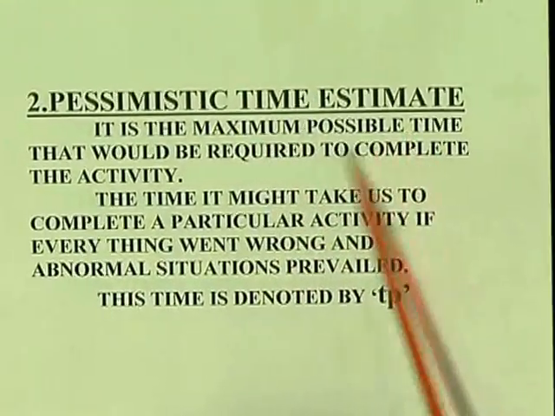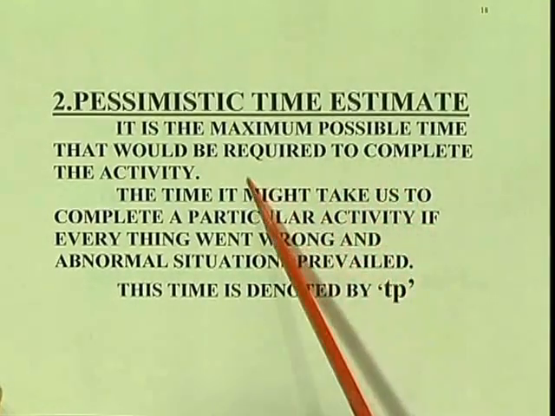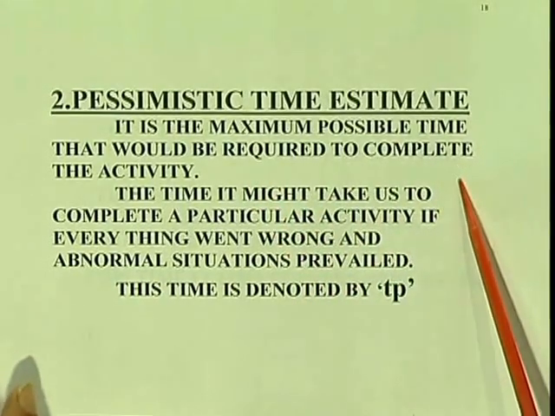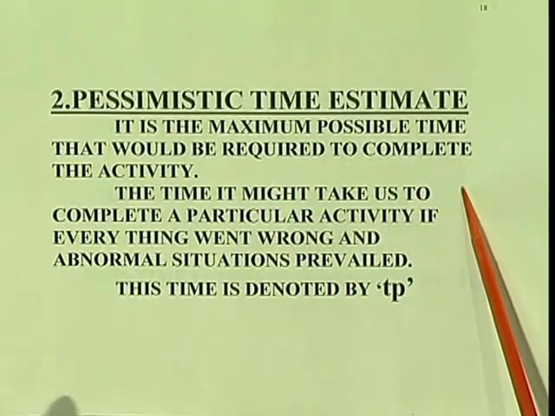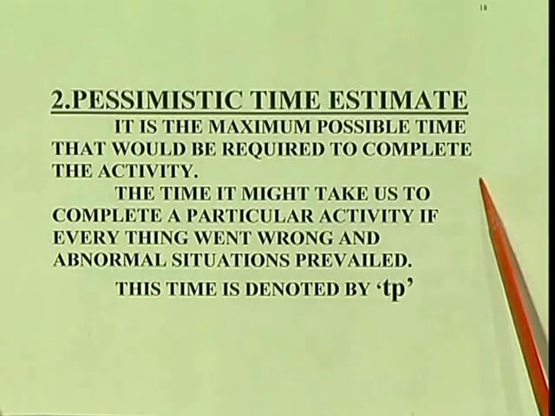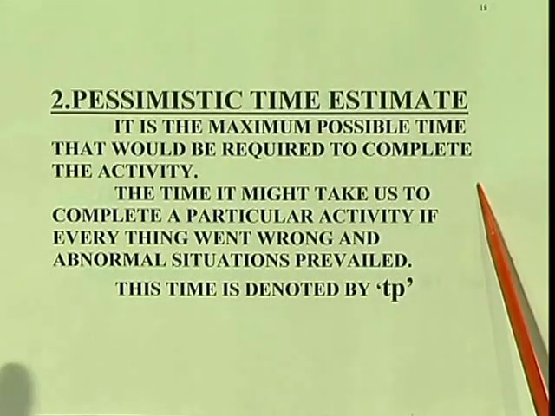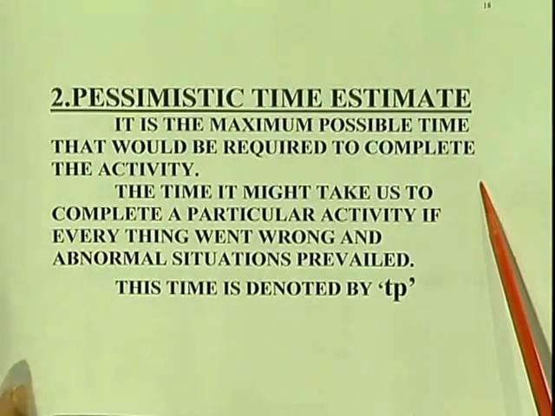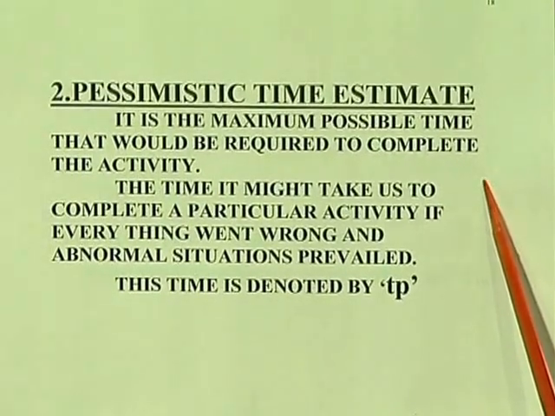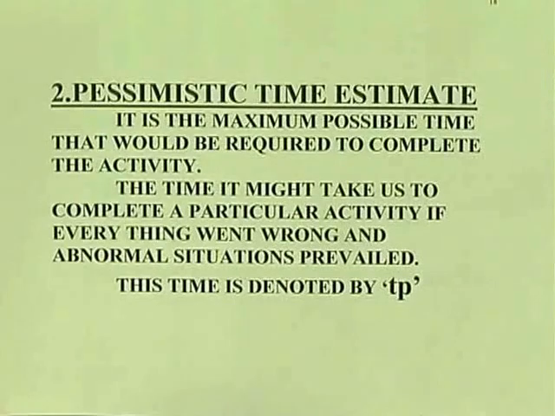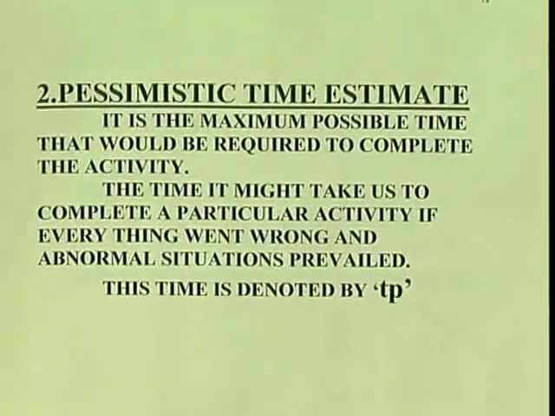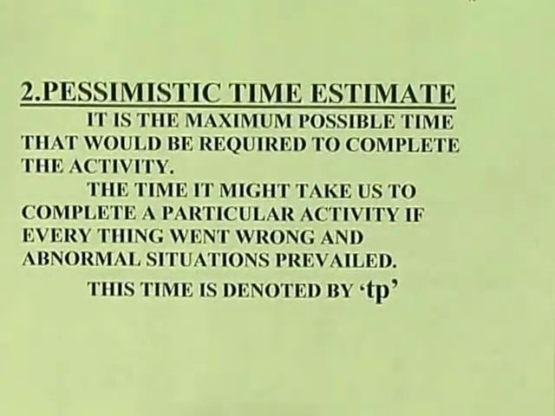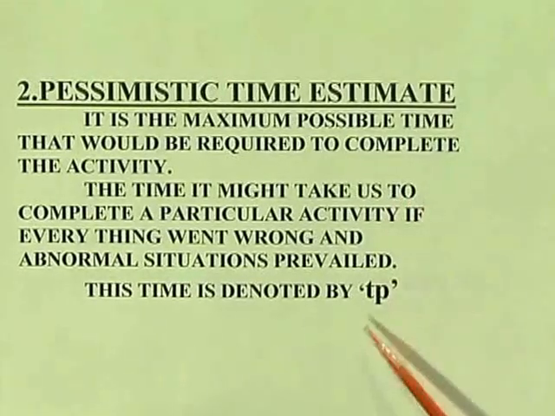Here it is the maximum possible time that would be required to complete the activity. So, maximum time is called pessimistic time. Here we are considering that all the things are going to be bad, everything is going to be delayed and all the drawbacks are there, but except cyclone etc., we are not considering. We see how much time it would take, maximum time with all the delays, it is called pessimistic time and it is represented by TP.